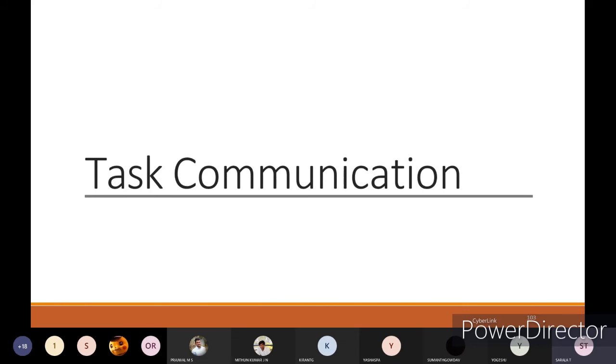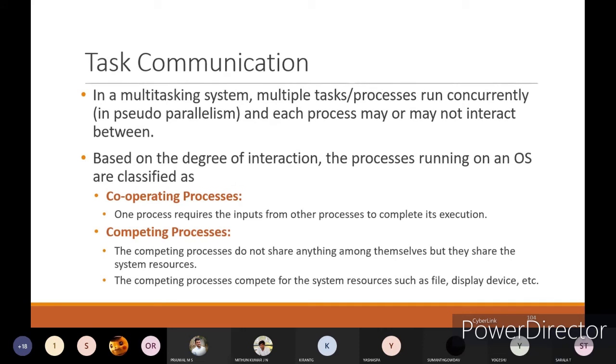Next we have task communication. In a multitasking system, multiple tasks or processes run concurrently in pseudo parallelism, and each process may or may not interact. Based on the degree of interaction, the processes running on an operating system are classified as cooperating processes and competing processes. In a cooperating process, one process requires the input from the other process to complete its execution.